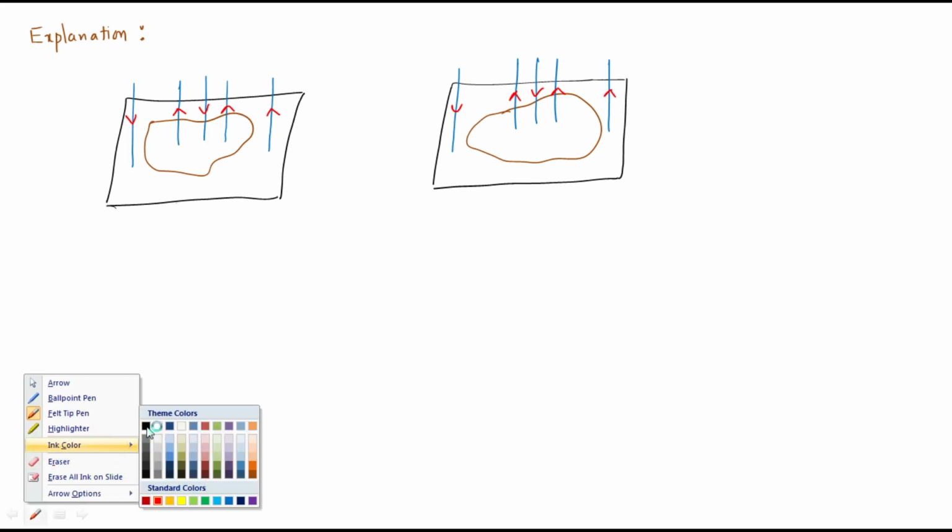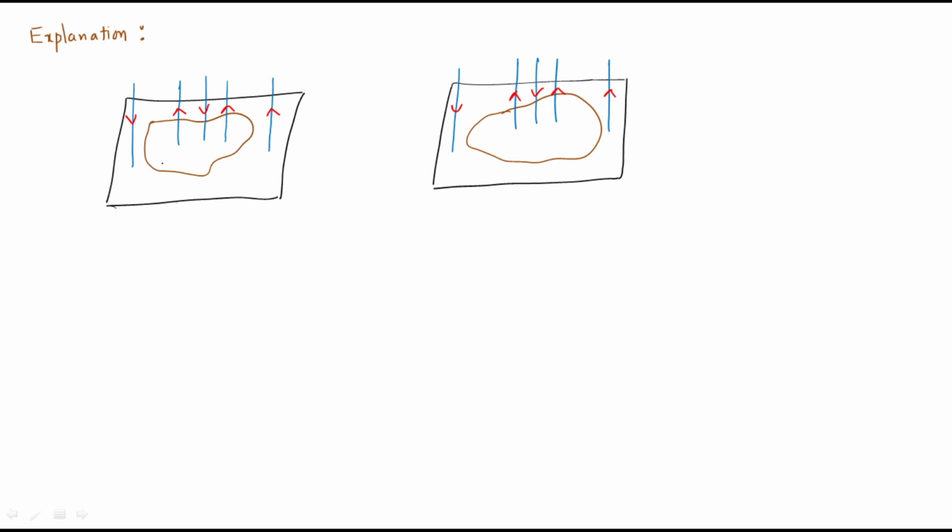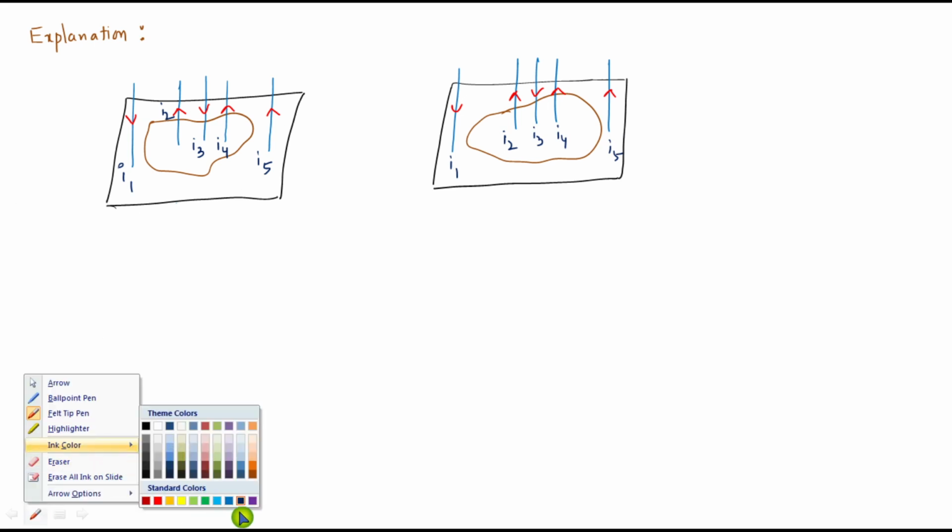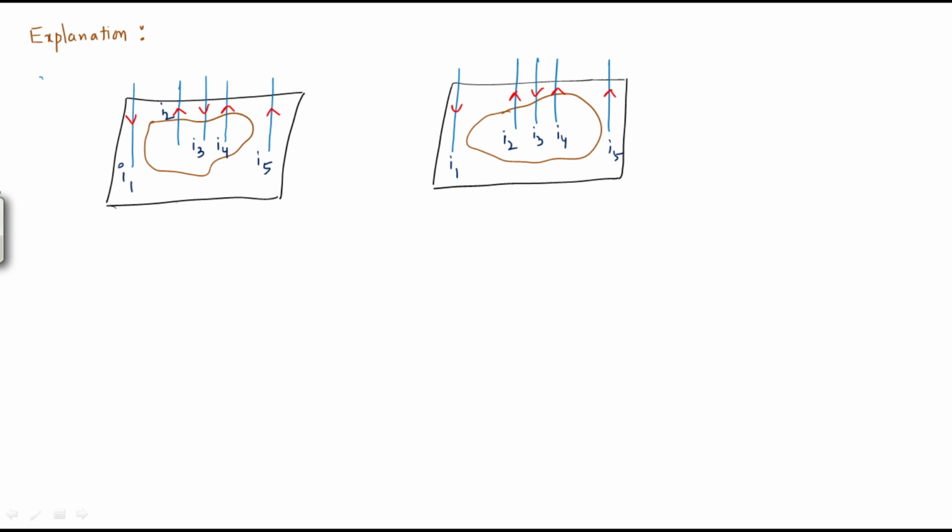Let us give the numbering: this is I1, this is I2, this is I3, this is I4, this is I5. This is case 1. This is case 2.